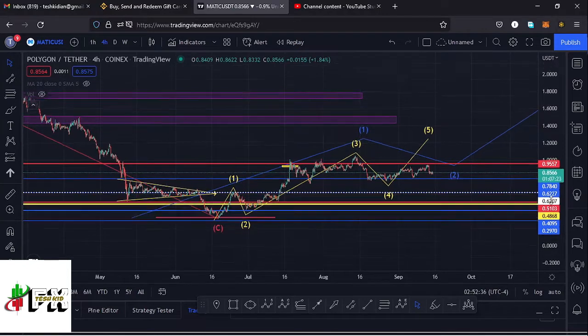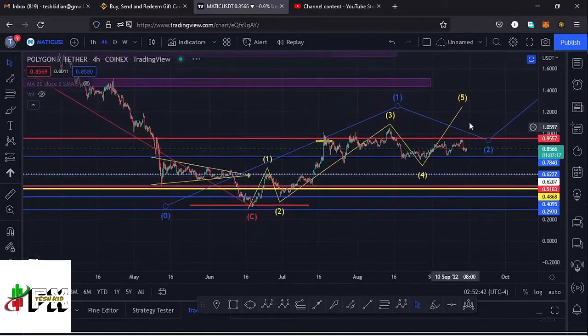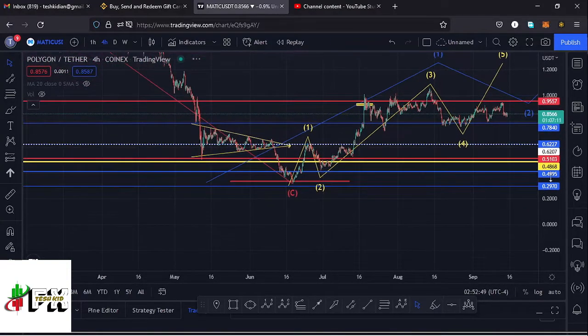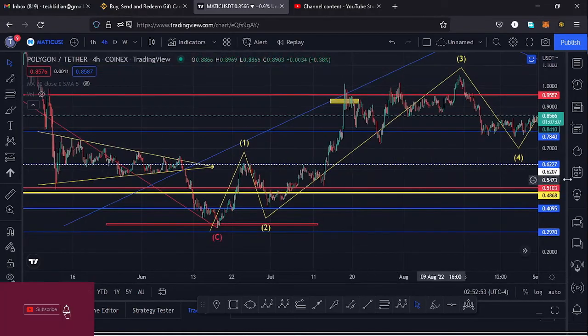Here on the 4-hour chart, you can see I have this yellow fractal wave within a wave 1, which I believe once we see the formation of a wave 5 to the upside, we'll be completing that higher Elliot wave count 1. And if I get a little bit into the details of this fractal wave so that we can also get the key scenarios that I expect to play out.